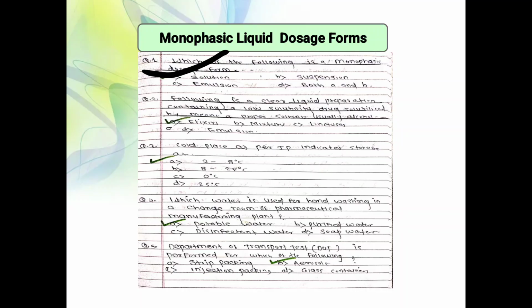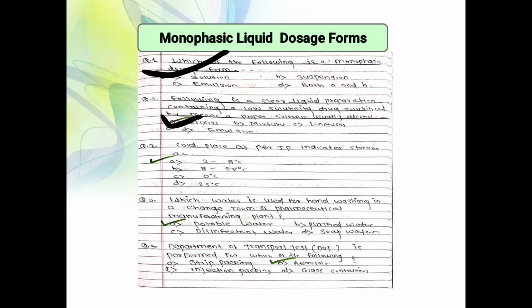Next, the following is a clear liquid preparation containing a low solubility drug solubilized by means of proper solvent, usually alcohol. So mixture, linctus, emulsion. Emulsion is also a biphasic liquid dosage form, in which oil and water are mixed. Mixture, linctus. But elixir, by definition, elixirs are clear hydroalcoholic solutions. So elixir is the correct answer.